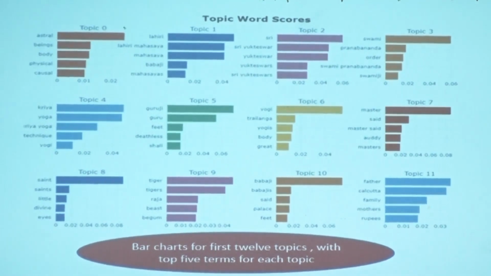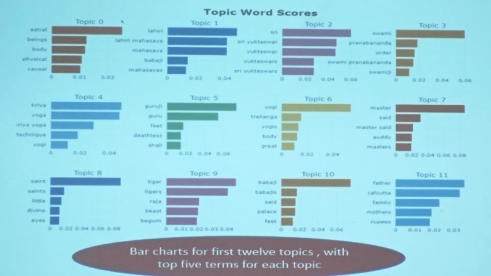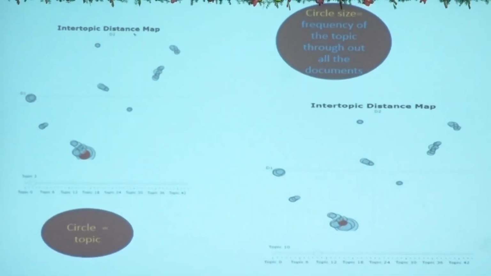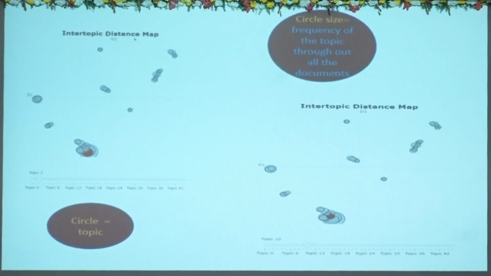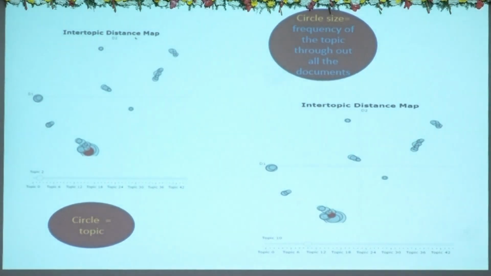In the first topic, topic 0, astral, beings, body, physical, causal, based on the semantic similarity and their probability, it displayed. We can get a better idea if we look at the diagram. Therefore, we generated many different types of diagrams to interpret, and these are documents inside the topics.